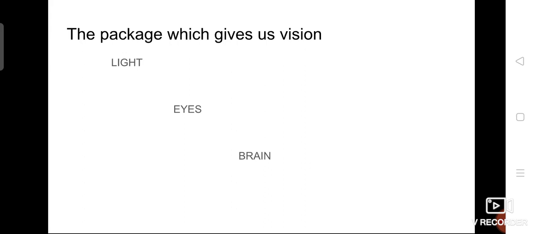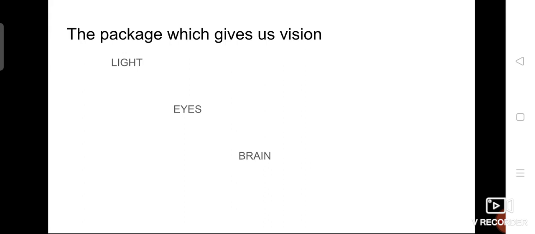See, for example, if you are seeing a flower, your brain is going to differentiate whether it is a flower or a leaf. If you are finding one object, your brain is going to give information that it is like this, so it comes under this category. Have you all understood? For example, I repeat, if I'm looking at a tree, how do I know that the object I'm looking at is a tree? Who helps to identify this as a tree? That identification, that interpretation, is done by the brain.